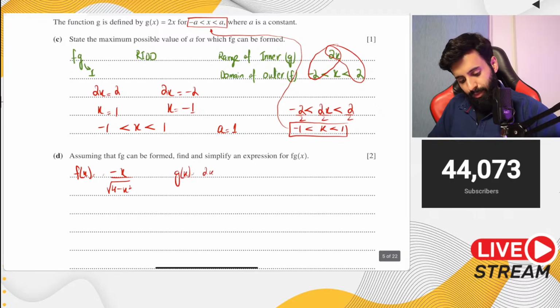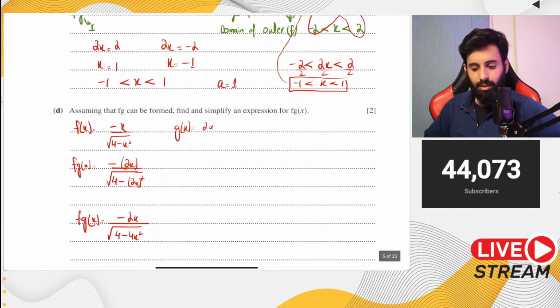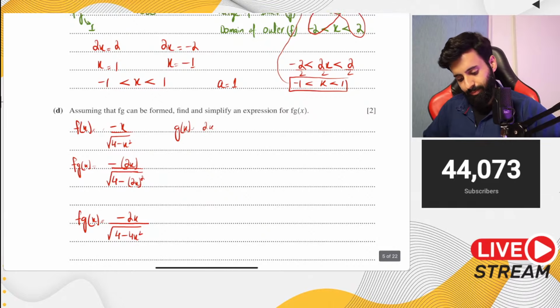So fg of x becomes minus, in place of x we write 2x, and in the square root we have 4 minus, in place of x we write 2x, and don't forget to square the entire thing. Now fg of x is equal to minus 2x over the square root of 4 minus 4x squared. And there you go, that's your answer.